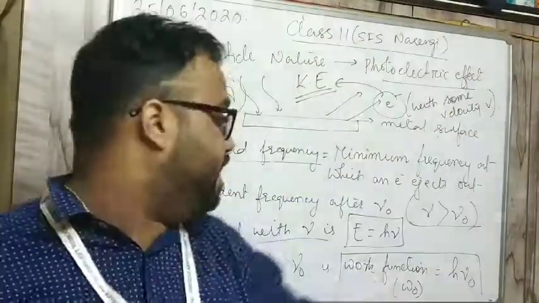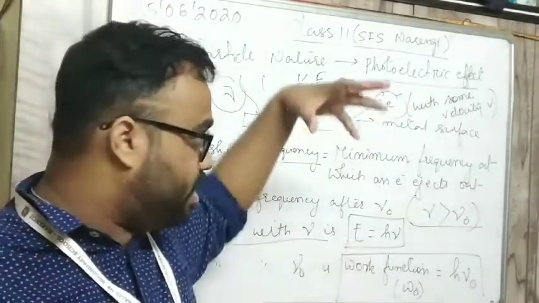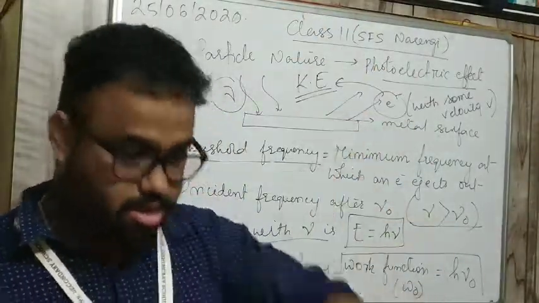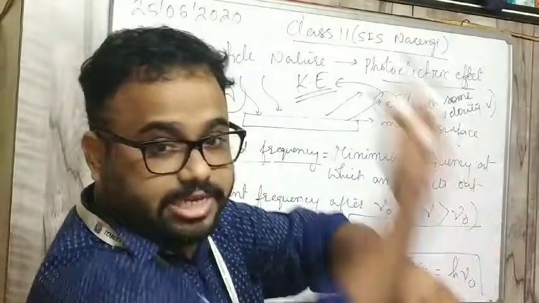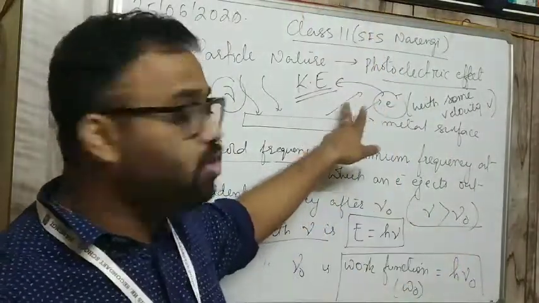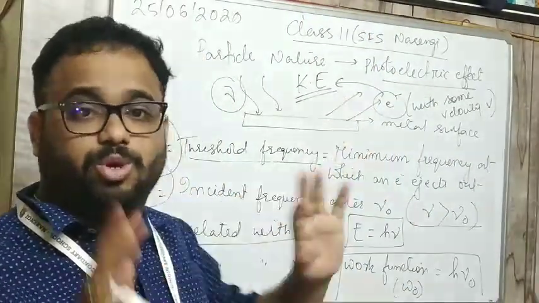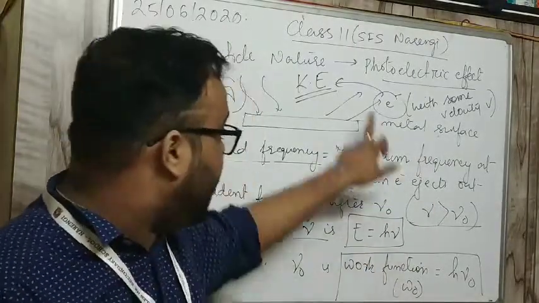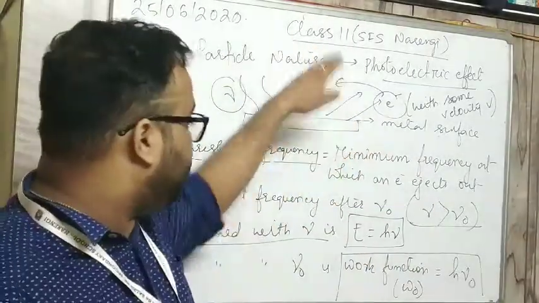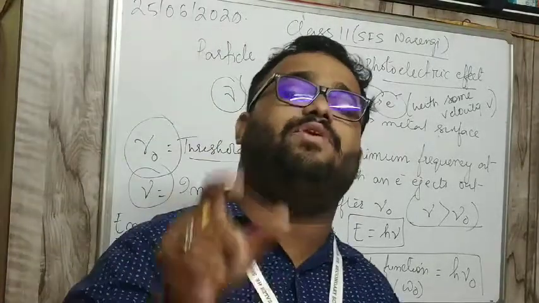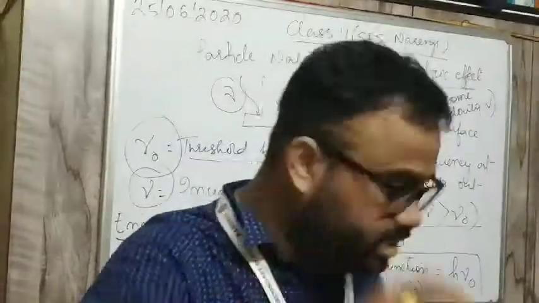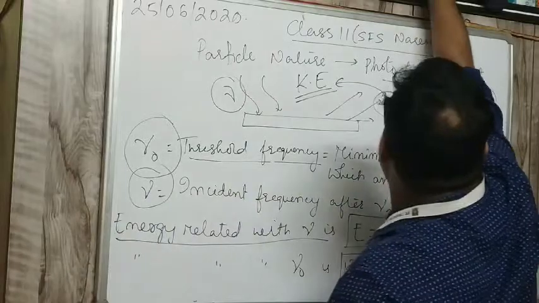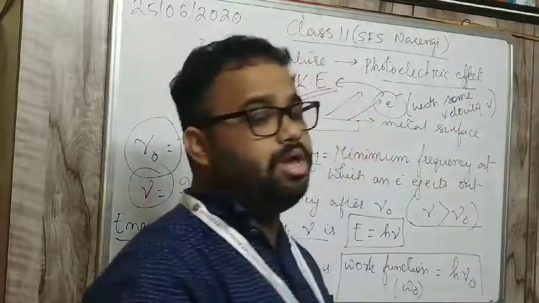After that you give E. Once you give h nu naught, the electron ejects out, and there will be kinetic energy. Which means we have 3 energies: E, work function W naught, and kinetic energy. With these 3, Einstein gave an equation, which is called Einstein's photoelectric equation.